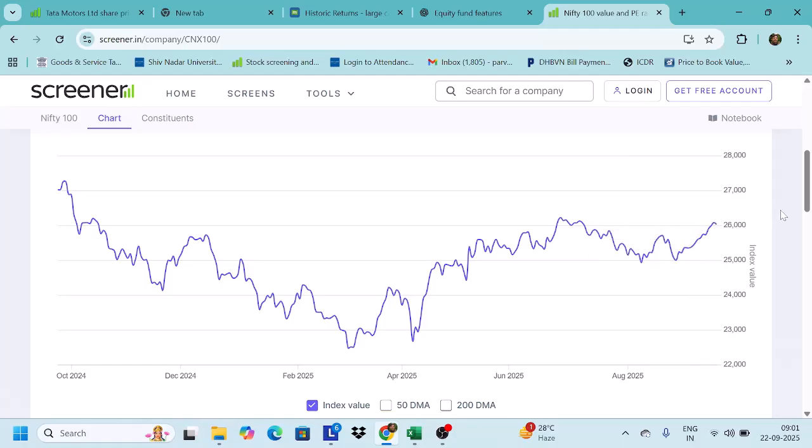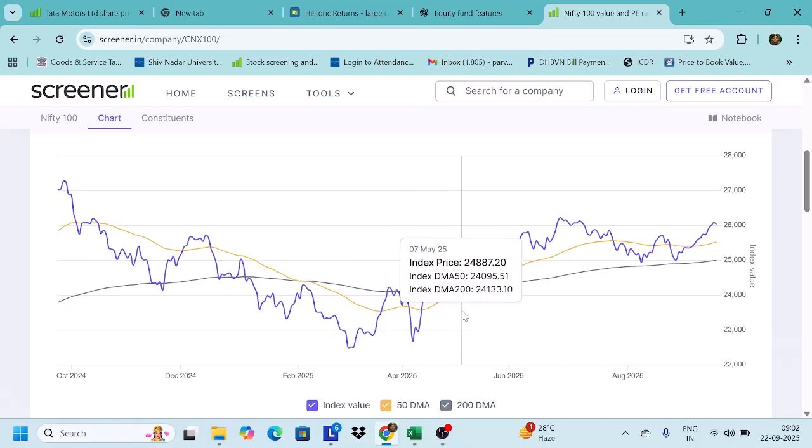The market is showing some kind of a pickup again, and if we have the 50-day and 200-day moving average imposed on this price graph, then we say that the Nifty 100 large cap companies as a whole are trading above both their 50-day moving average and 200-day moving average. Which is a good sign that we are in a bullish zone.